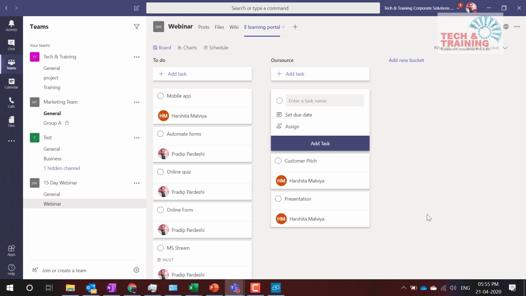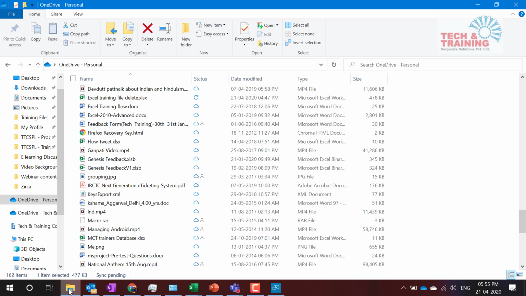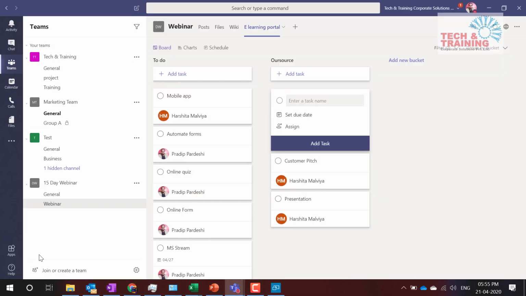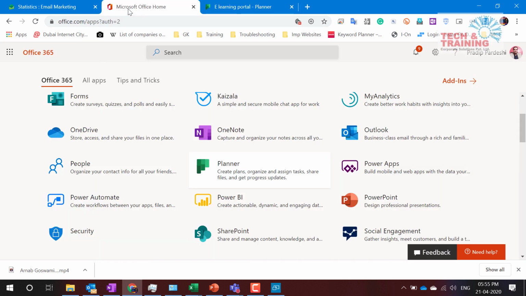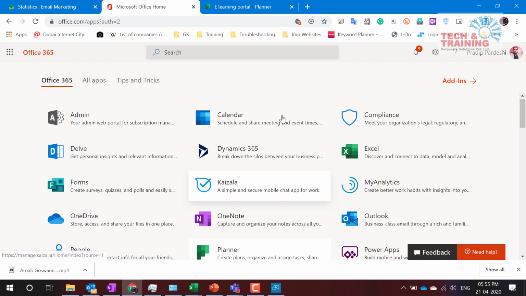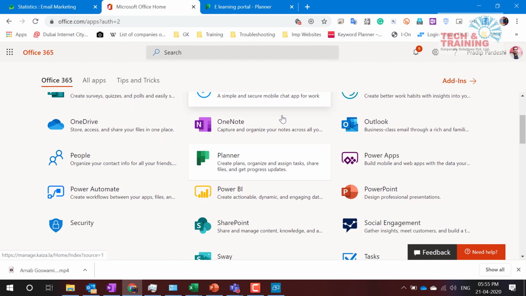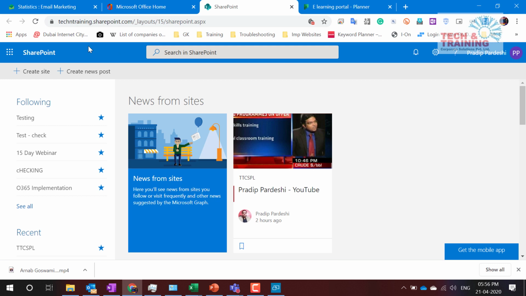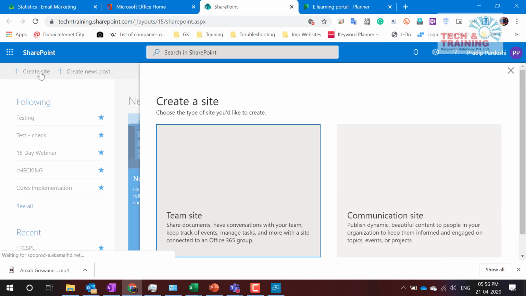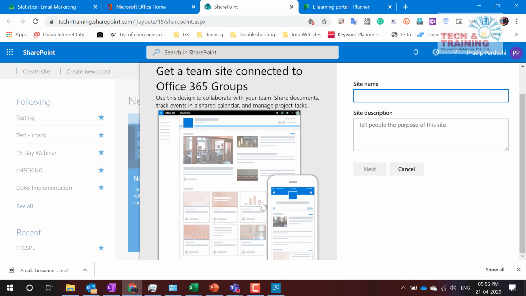Now everybody knows when they should be working, how they should be working. So let's get started. Now when Prashant gets the notification that he has to work on the team site, he quickly goes to SharePoint, because it's an e-learning portal. Everything has to be done and organized properly. So he goes to the Microsoft Office home, that is portal.office.com, and here he clicks on SharePoint. When he goes to SharePoint, he clicks on create team site, and here it is team site.